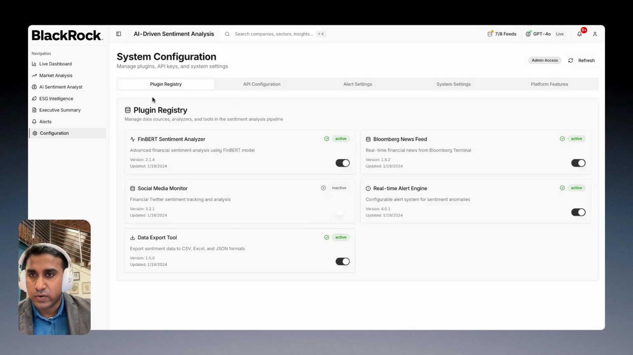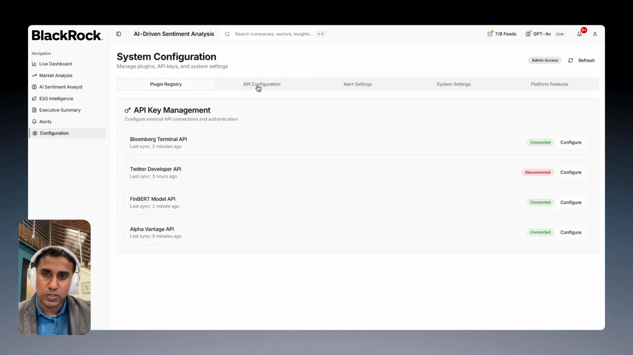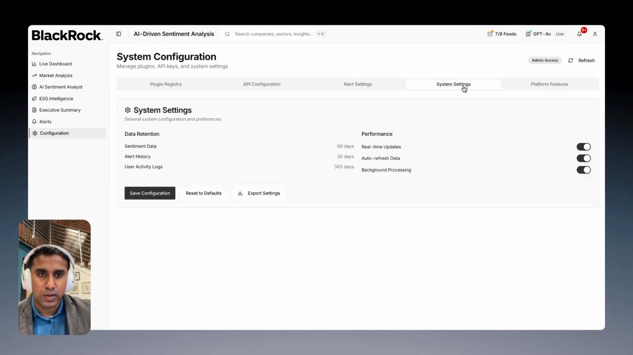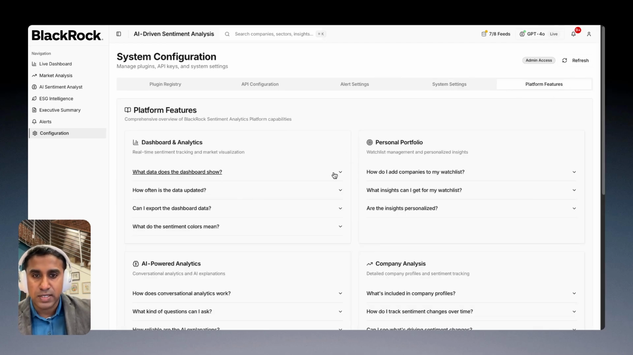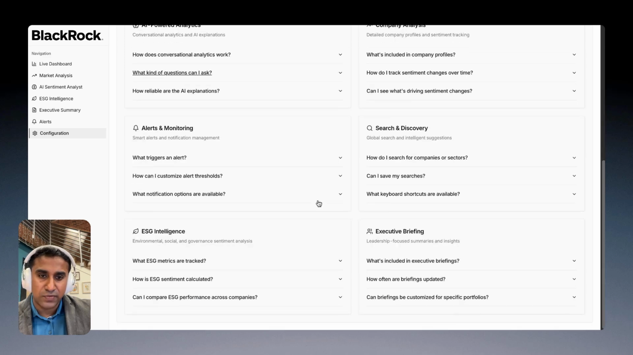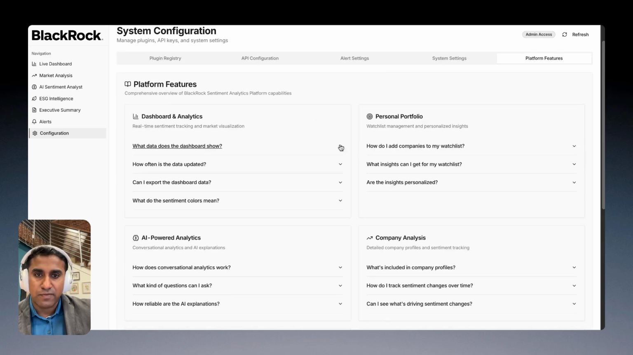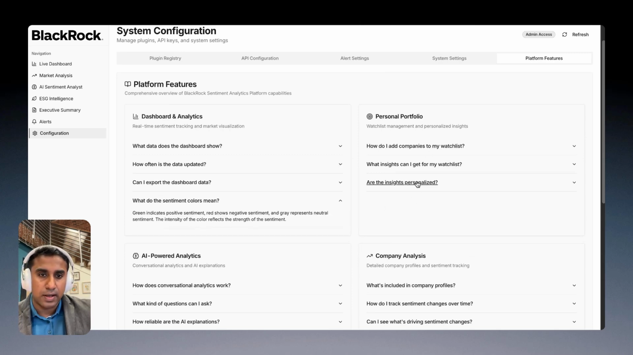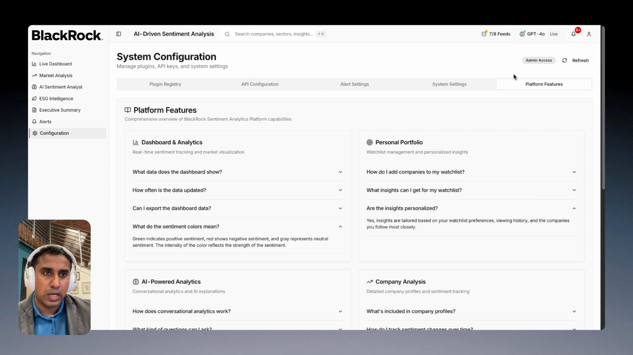And the last one, of course, is all the system configurations that we will be doing. There will be multiple different sources that will be collecting, and also the API configuration and all the alerts, how you want to do it: email, real-time SMS, you can always trigger that. And for you to understand everything we have built, we've also created a platform features page. So you can see all the features that we have built here, and this is all going to be accessible as well.